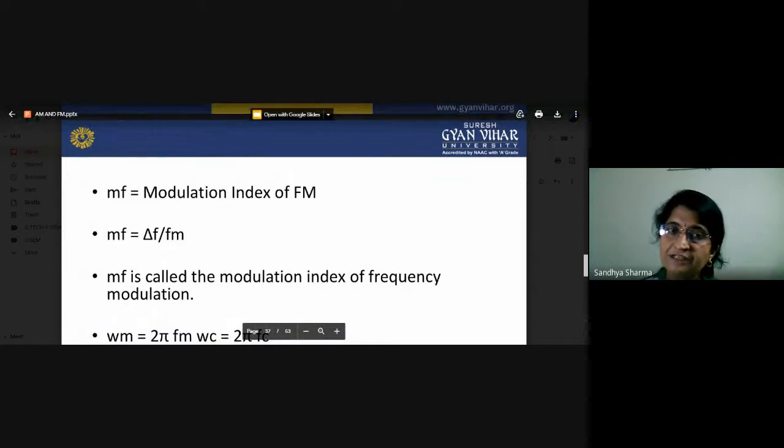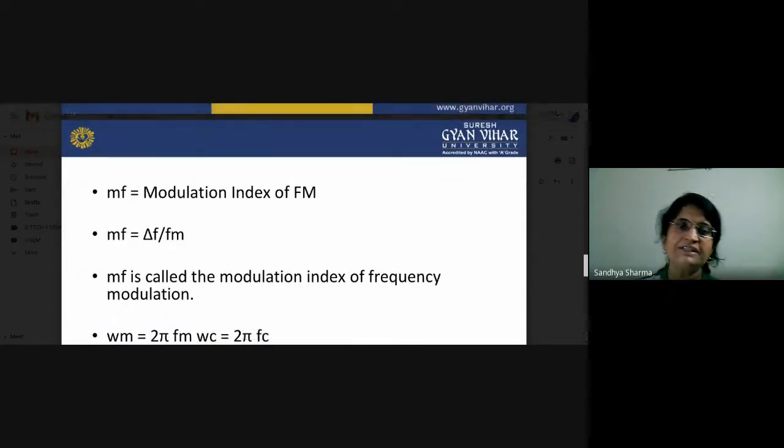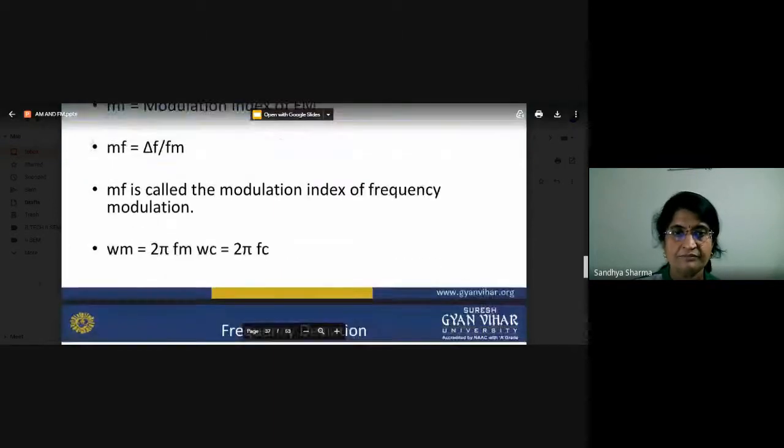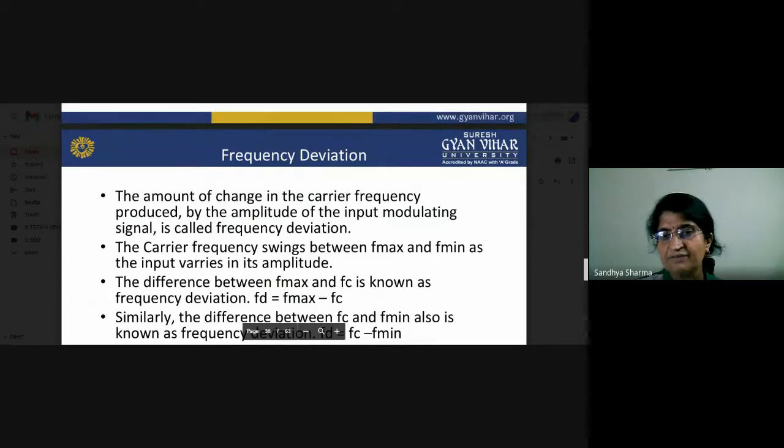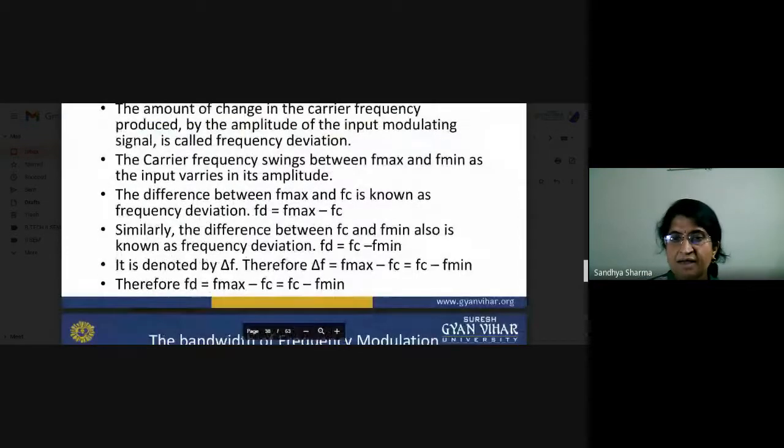What about the modulation index? The modulation index is equal to del f upon fm. Del f is the maximum deviation from the center frequency, and mf is the modulation index of frequency modulation. What is the maximum frequency minus Fc, or Fc minus the minimum frequency? So what is the deviation? It is the difference between Fc and Fmin, also known as the frequency deviation.